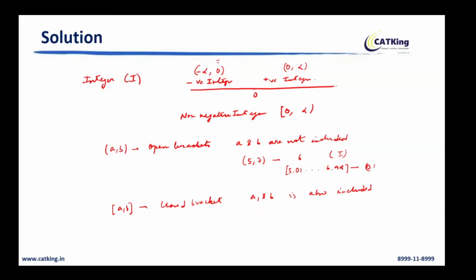You see 0 is not a part of either negative integers. 0 is not a part of positive integers either. देख रहे हो दोनों में ओपन ब्रैकेट है. ओपन ब्रैकेट ओपन ब्रैकेट. तो 0 is a part of non-negative integers. Is this clear everyone?